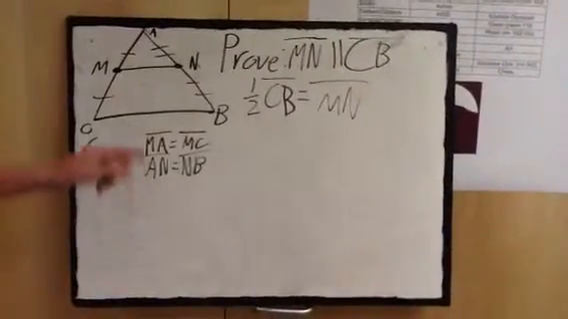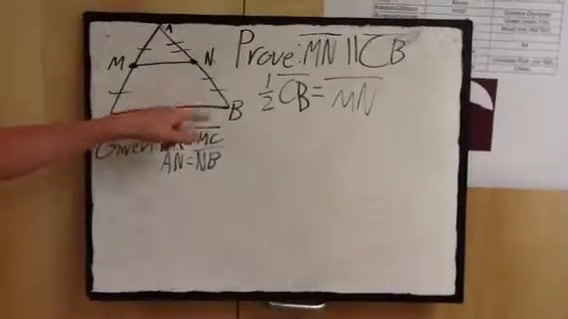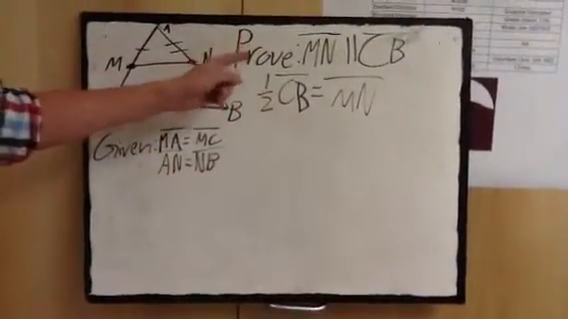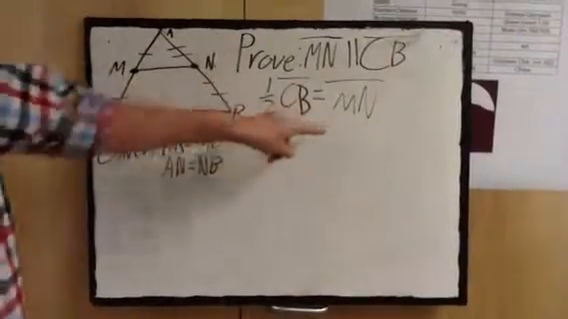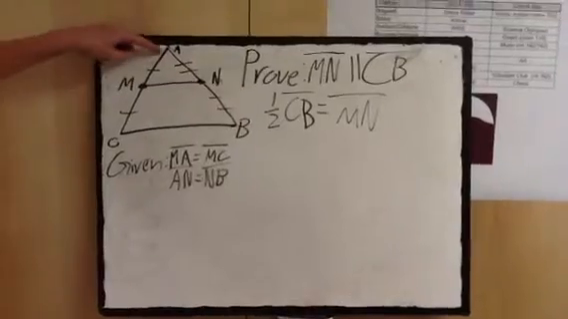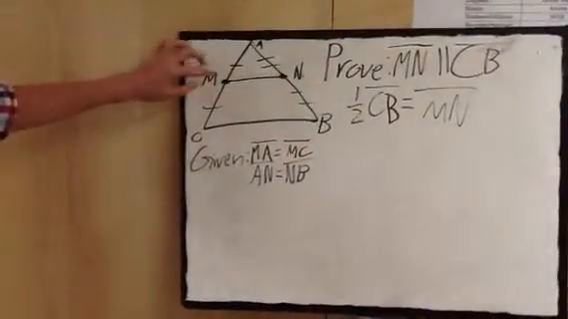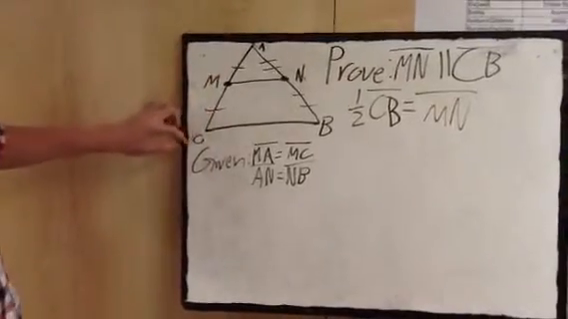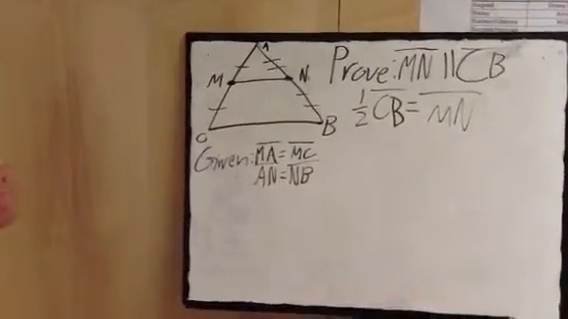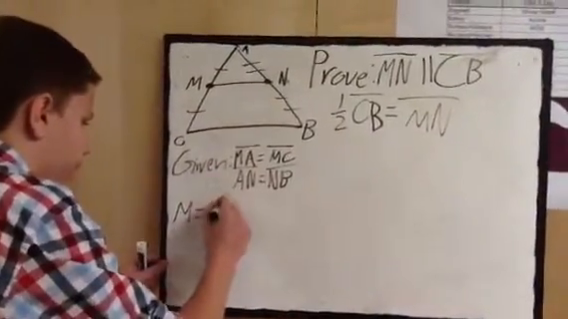Alright, so today we're going to try to prove that line MN is parallel to CB, that's right there. And also while we're at it, we're going to try to figure out that 1/2 of CB is equal to line MN. Well, first we know that line MA is equivalent to MC. So since we know that this is an equal distance from angle A and angle C, M is a midpoint.